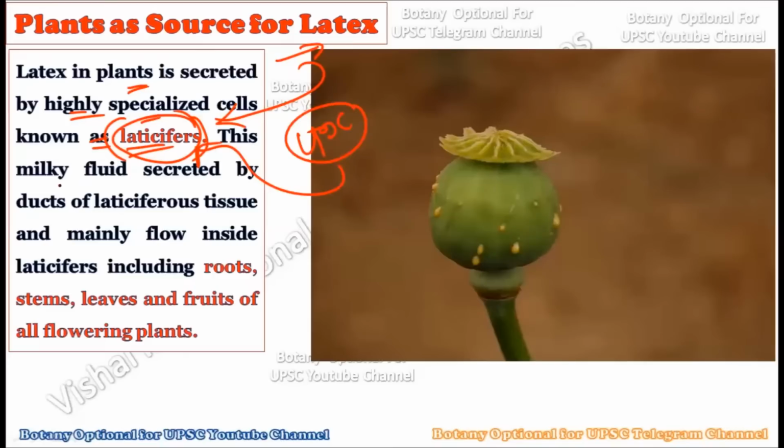Now this milky fluid is secreted in the depths of the laticiferous tissues, and it mainly flows inside the laticifers, including the roots, stems, leaves, and fruit of all the flowering plants.